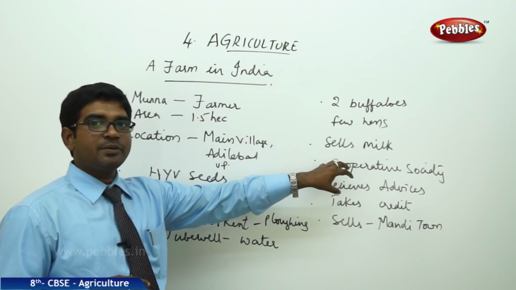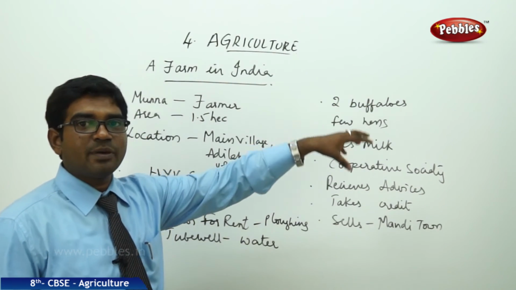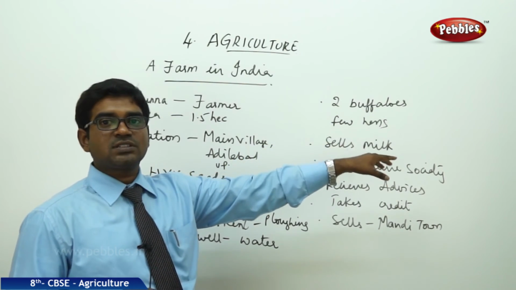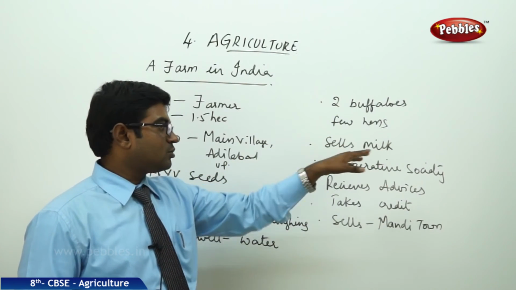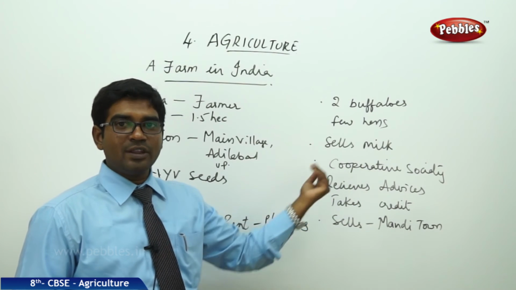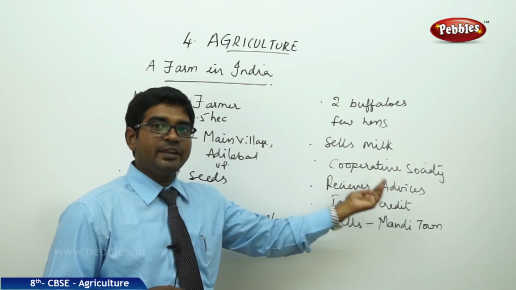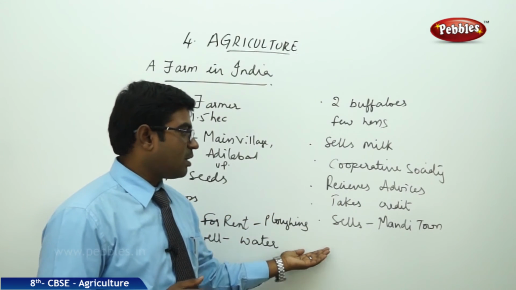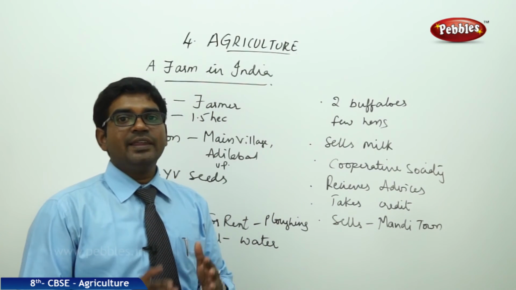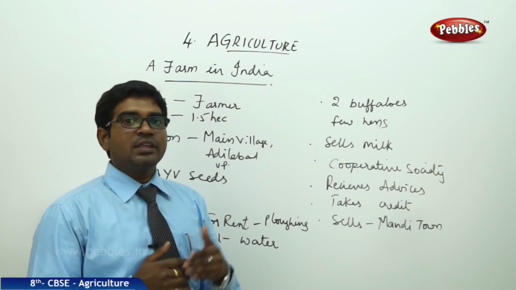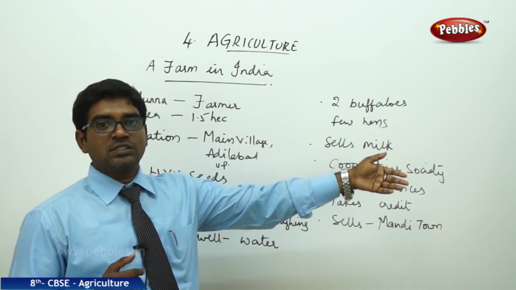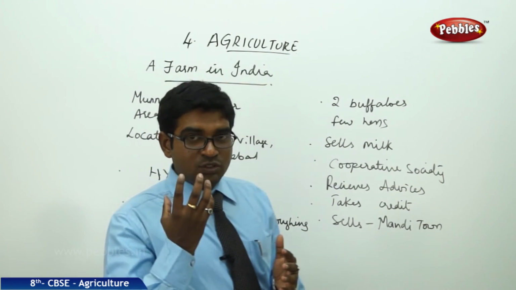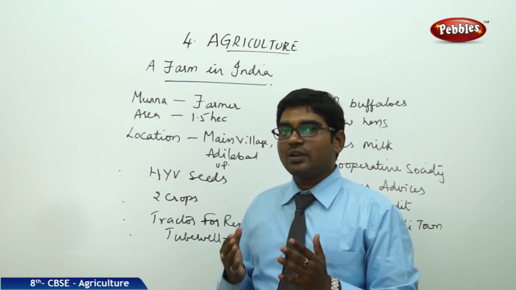He also owns 2 buffaloes which give milk for him, and he sells this milk in the nearby cooperative society of which he is a member. He also takes advice from them whenever it's necessary, and he takes credit from the bank, which gives credit to him as a society member. Like this he leads his life, selling the output in the nearby Mandi town.